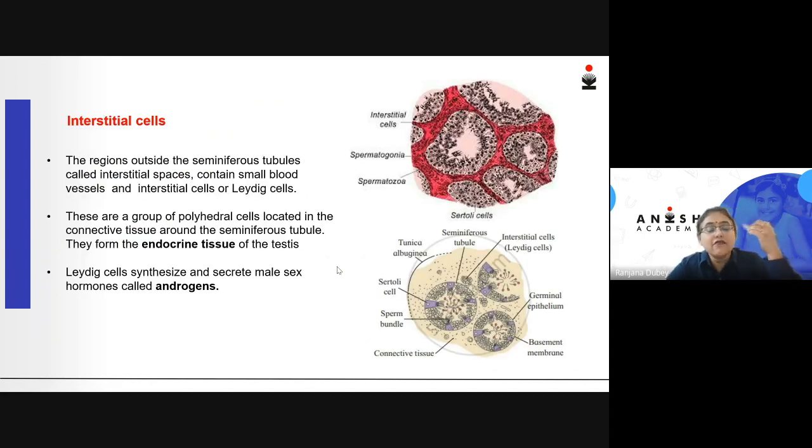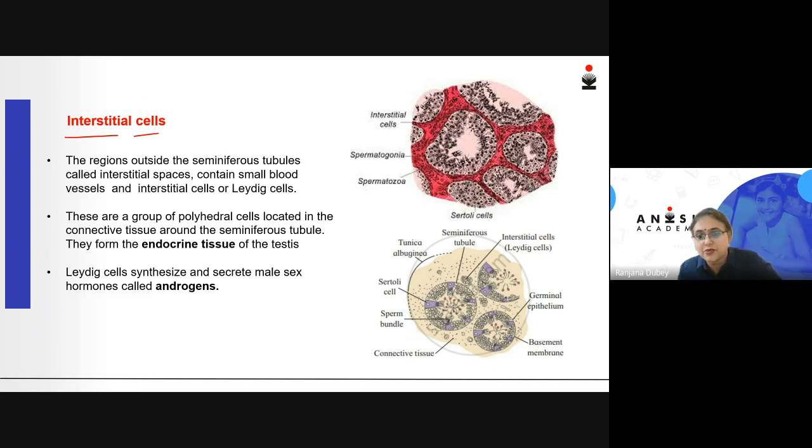Now there is another very, very important cell also present inside the testis. These cells are called the interstitial cells. They are present not inside the seminiferous tubules, which we have been studying, rather they are present outside the seminiferous tubules.